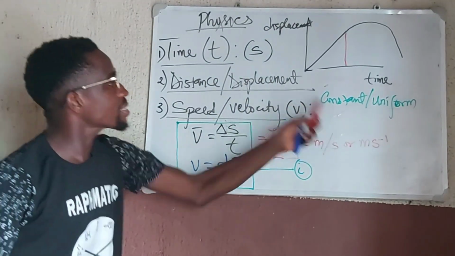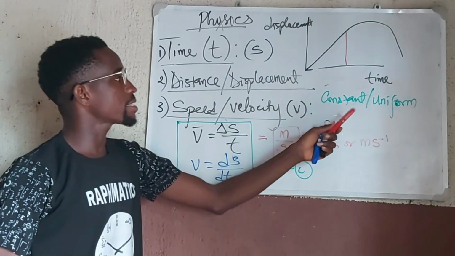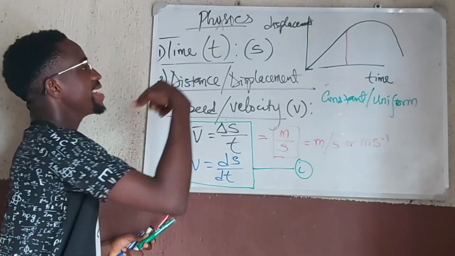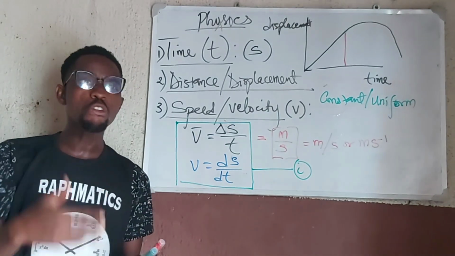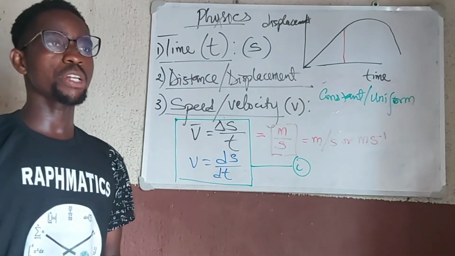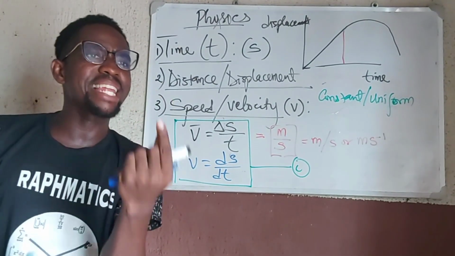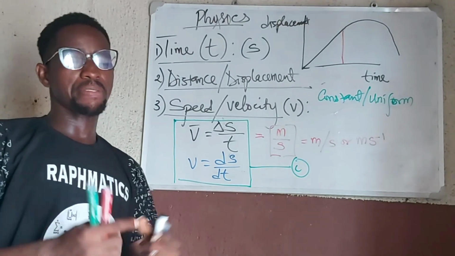The constant speed or constant velocity occurs when the change in displacement is the same over equal periods of time, no matter how little the period of time is.